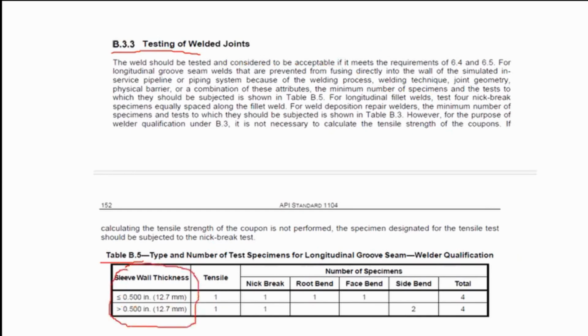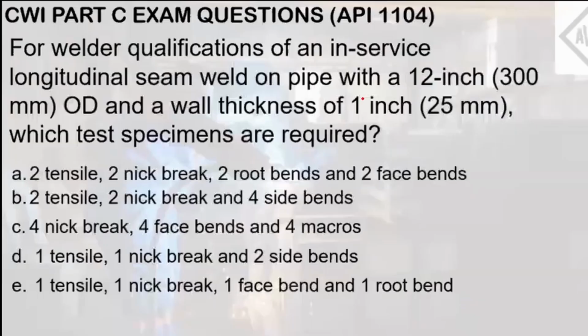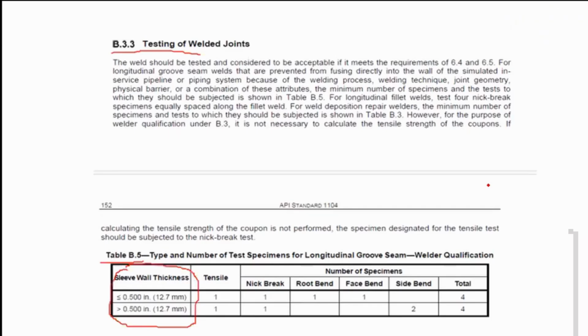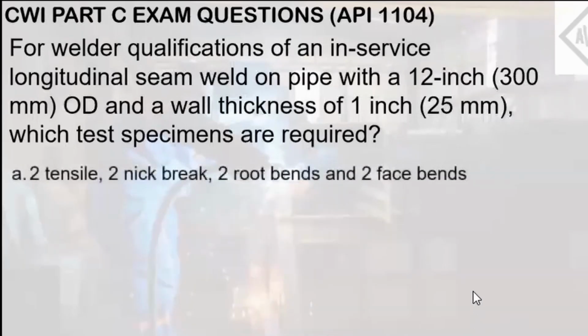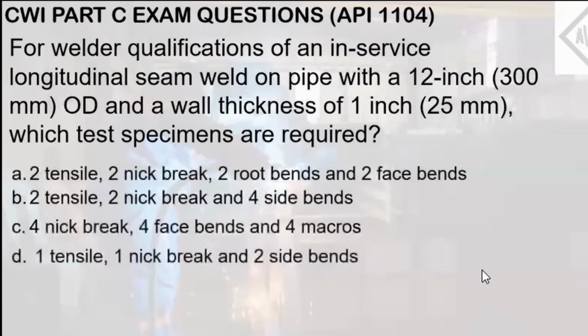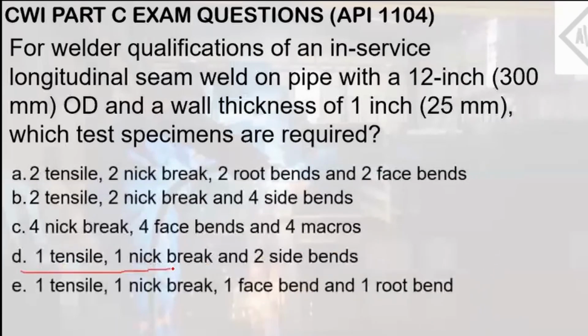So looking at this table, the wall thickness is 1 inch. So this row should be the answer here. 1 tensile, 1 nick break, and 2 side bends. A total of 4 tests. So looking at the table and based on the choices, the answer here is letter D, 1 tensile, 1 nick break, and 2 side bends. The answer here is letter D.